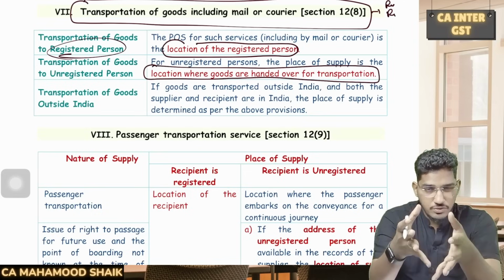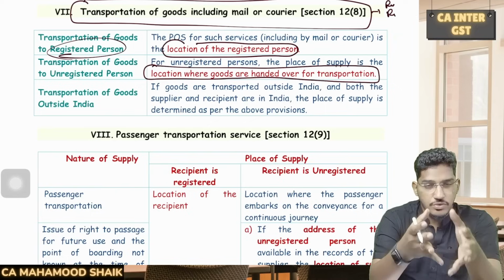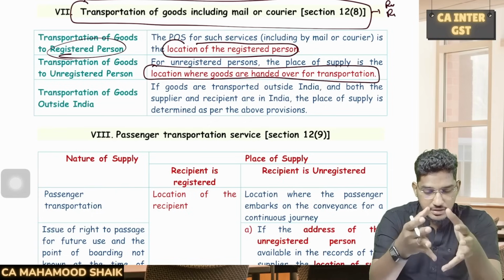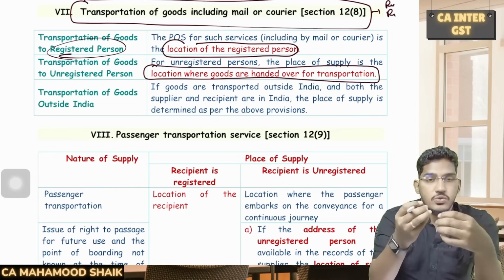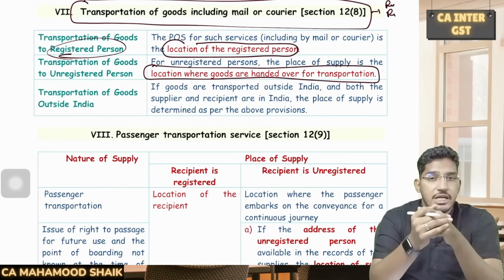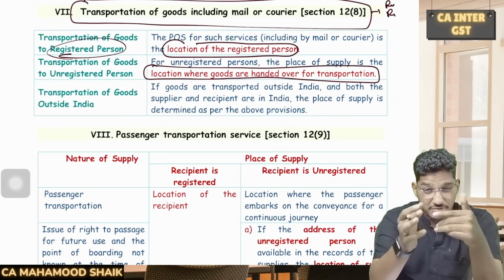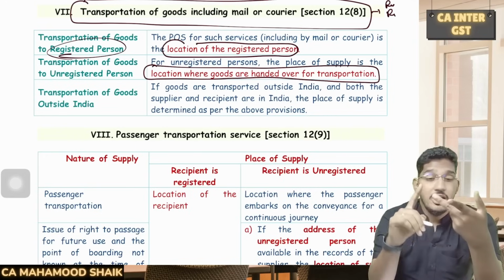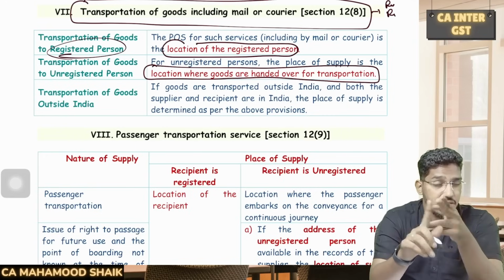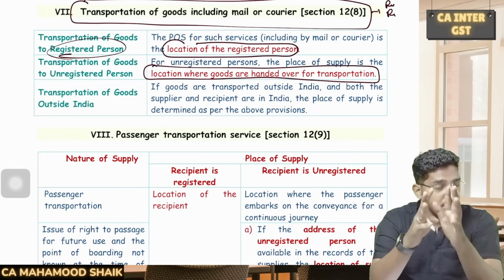You will go to that courier office, you will go to that GTA service provider and say, sir, these goods have to be transported. So wherever you are handing over the goods for transportation will become the place of supply when the recipient is unregistered. Whereas if the recipient is registered, location of the recipient will always become the place of supply.